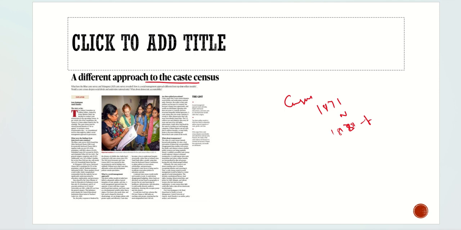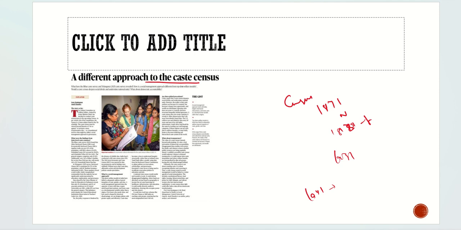But in 1931 the caste census was taken. 1931 was the last such census. In 1941 there was no caste census taken because of the World War. As the World War was on, they did not want to spend so much time on the caste census, so they cut it short. Only the STs and SCs were collected.